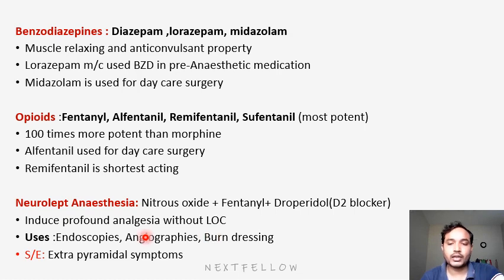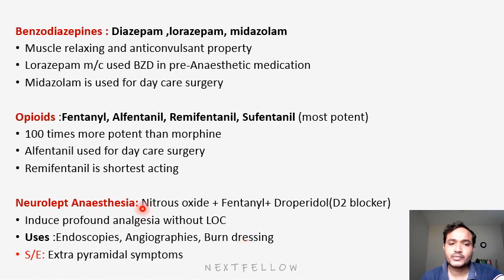So what are the conditions where we use it? In endoscopy, the patient is conscious but will be very comfortable because there will be no pain. Angiographies like CT angio and coronary angio, all those things. Then burn patient dressing is a very severe pain condition. In those patients we will not use more CNS depressant drugs. That's why we use neurolept analgesia. It makes the patient calm and allows for dressing.